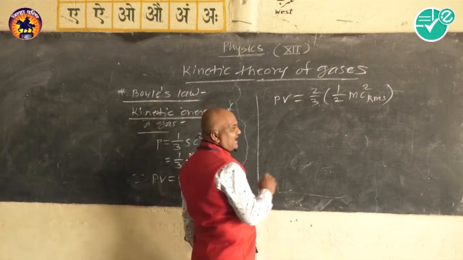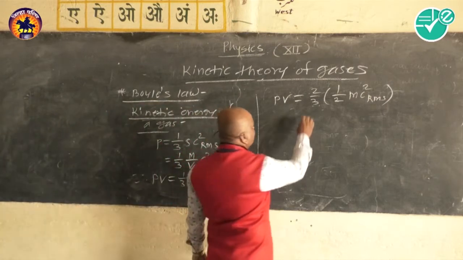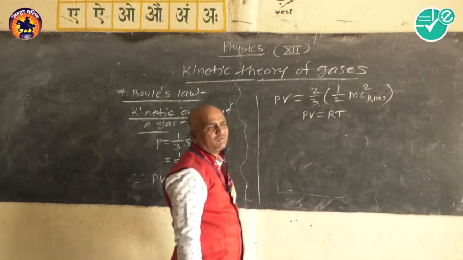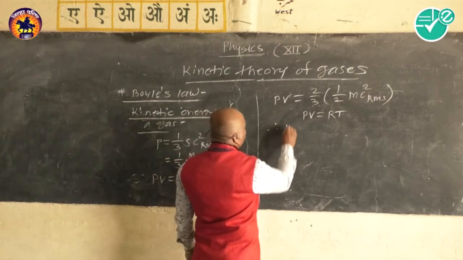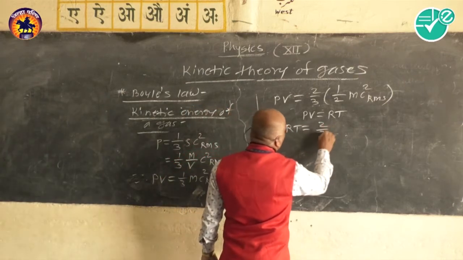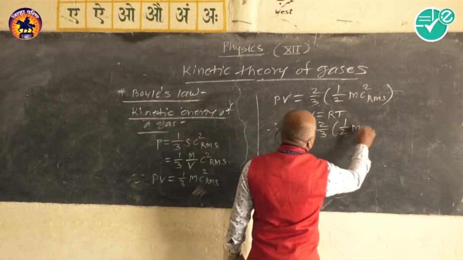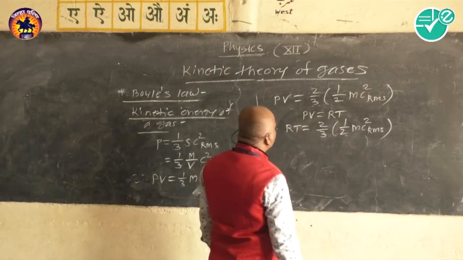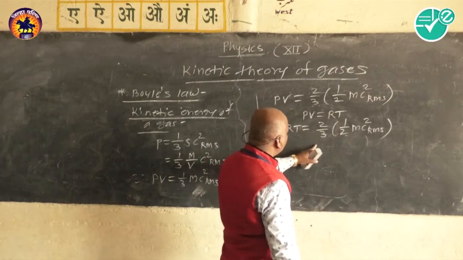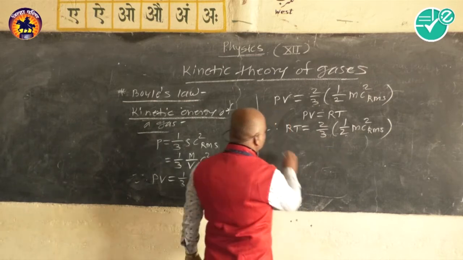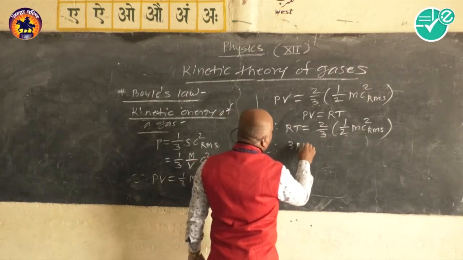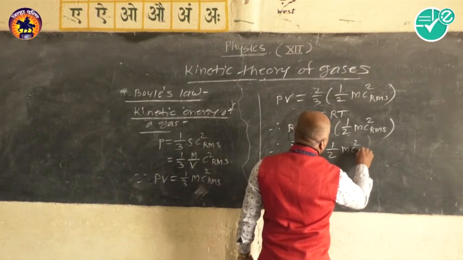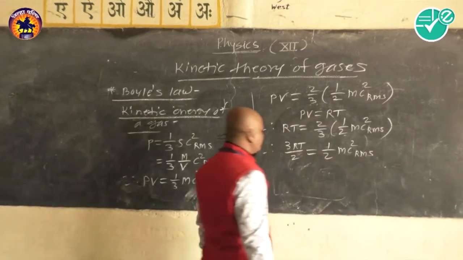For a perfect gas or ideal gas, we know PV is equal to RT for 1 mole of a gas, and therefore we write RT is equal to 2 by 3 half m C square RMS, and therefore 3RT upon 2 is equal to half m C square RMS.